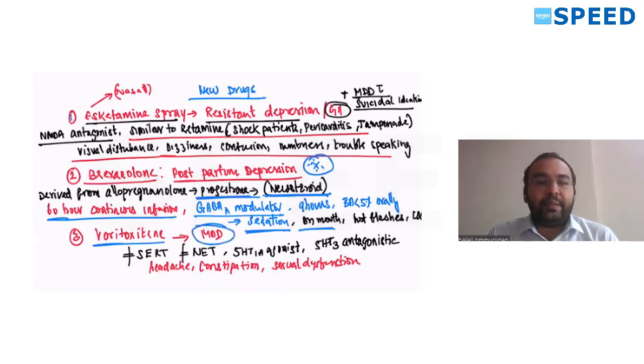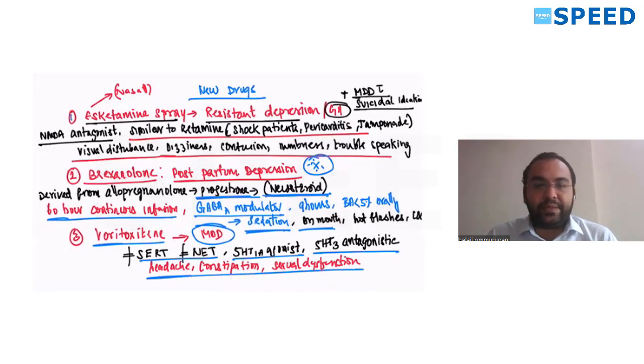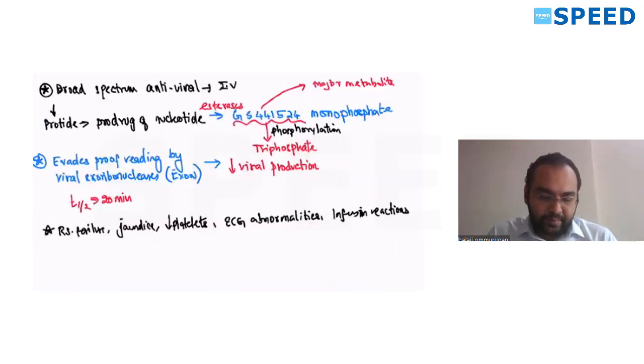It is also used for major depression. So it blocks serotonin reuptake and norepinephrine reuptake. Okay, so 5-HT1A agonist, 5-HT3 antagonistic action. Headache, constipation, and sexual dysfunction can happen, because serotonin reuptake inhibitors show sexual dysfunction. Similarly, it can also. Remember this.